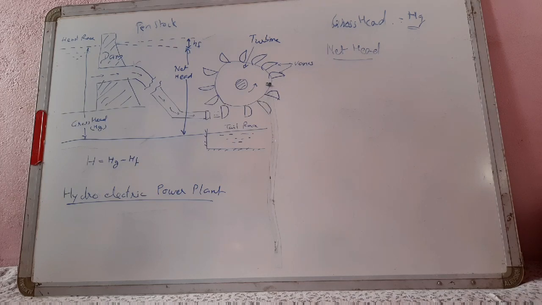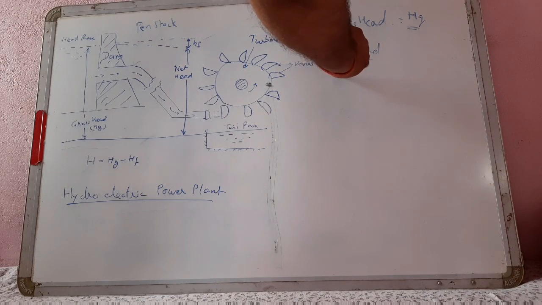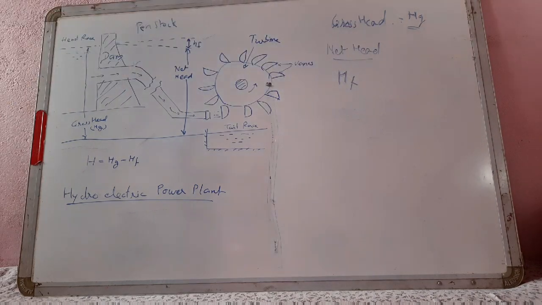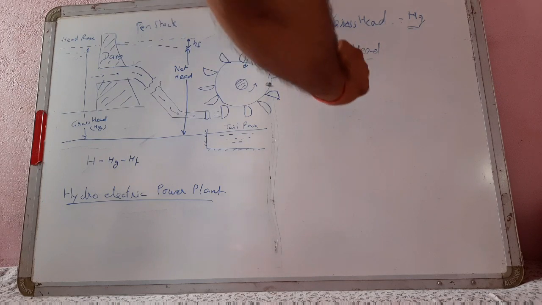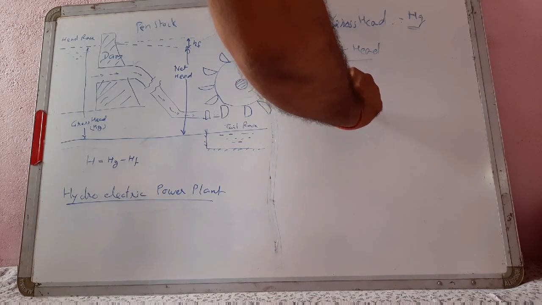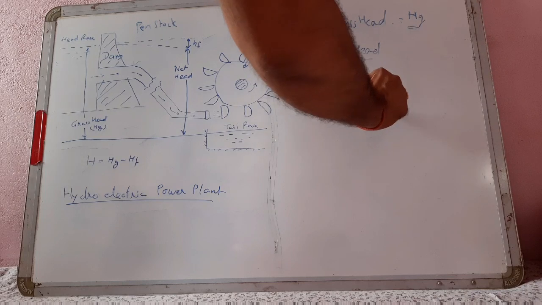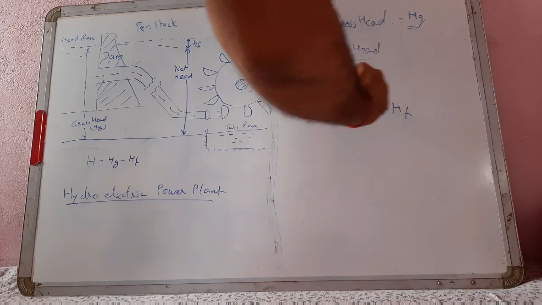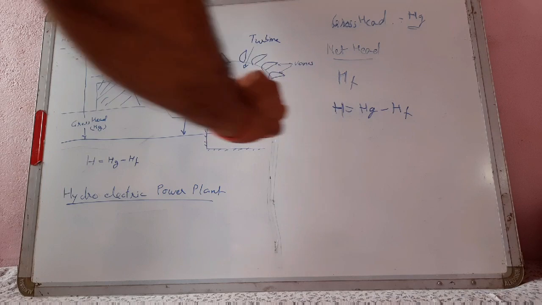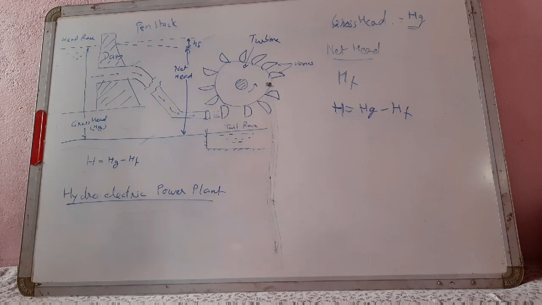This is represented by Hf. Friction loss is represented by Hf. Due to friction between penstock and water, the net head of the turbine is given by H equal to Hg minus Hf. This is net head.